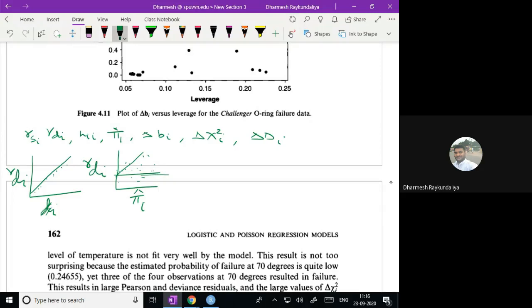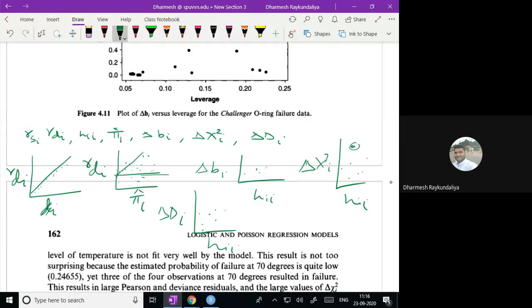Now to decide the outliers, you make a plot of difference of beta versus leverage, difference of chi-square versus leverage, and difference of deviance versus leverage, and see whether any one of the points is far away from the rest.